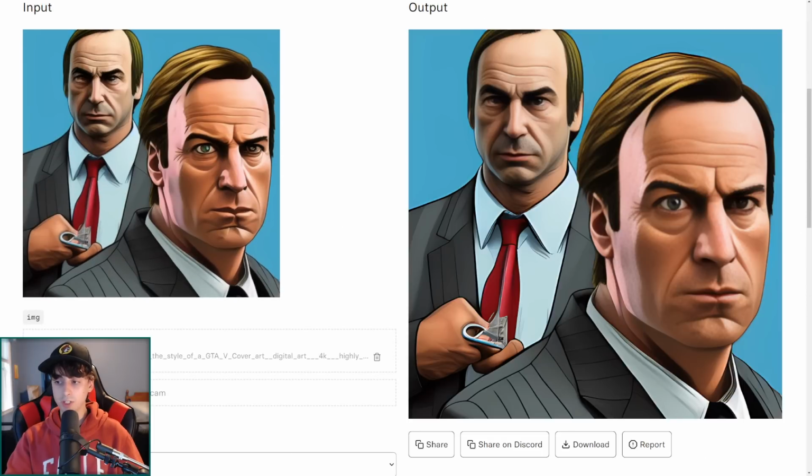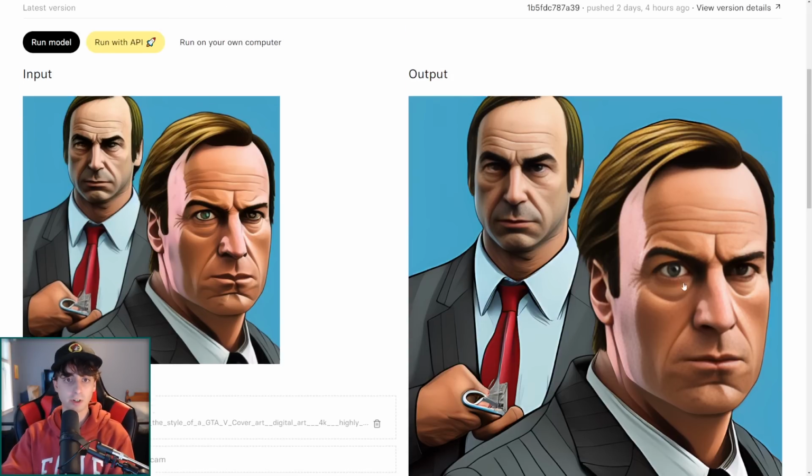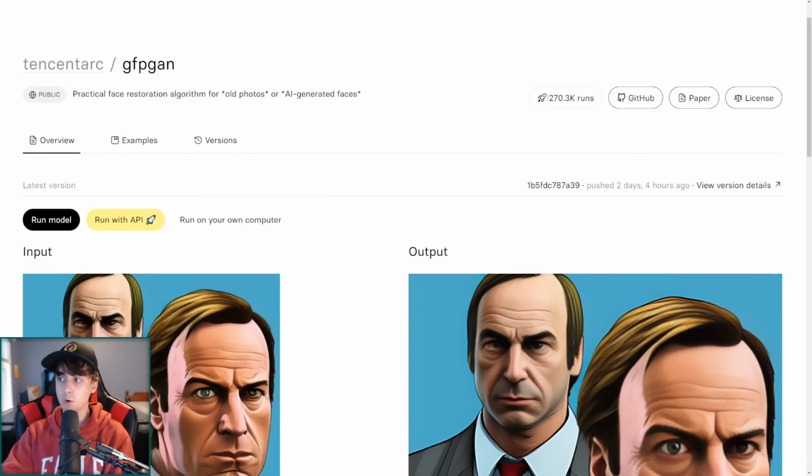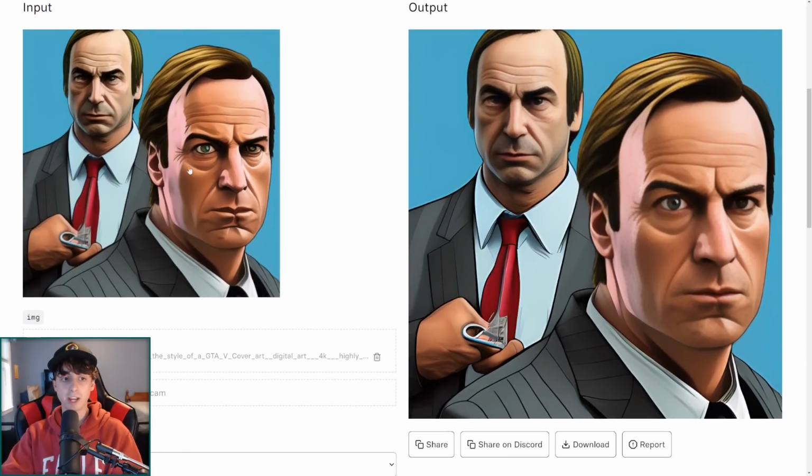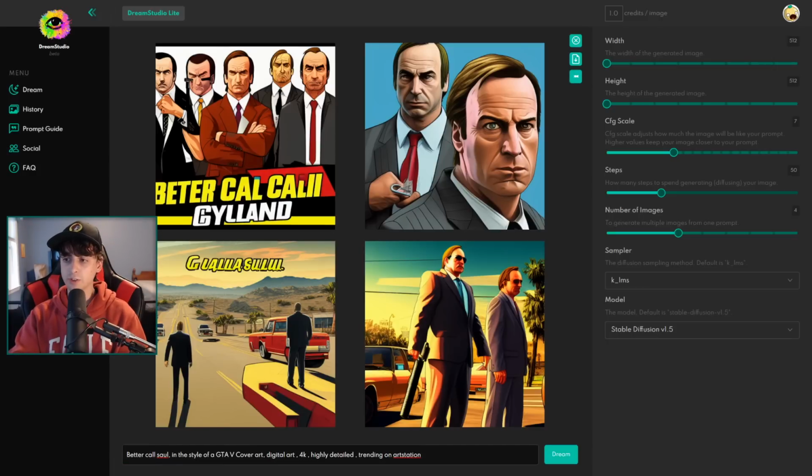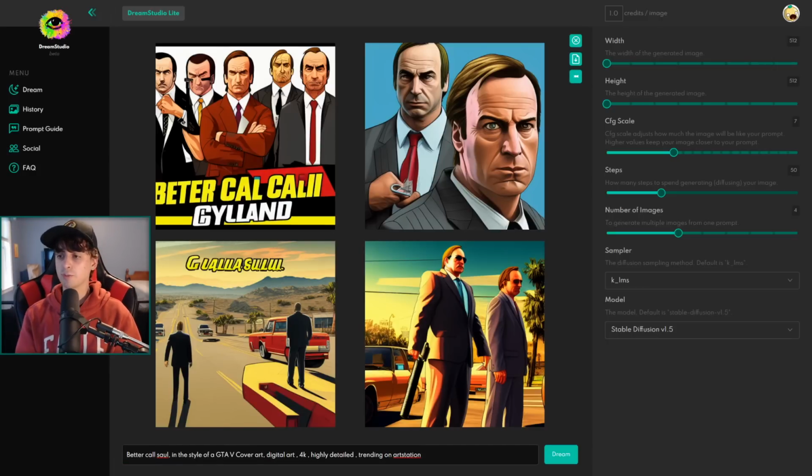Very quickly and cheaply, by the way, we've got a nice face restoration of these images, and I gotta say, they look a heck of a lot better, and the upscaling isn't too bad either. So this is like a built-in upscaler and face restorer. I highly recommend testing this one out. It's very popular here on replicate.com right now, with 270,000 runs. You can see this really did quite a lot of work for Saul here, getting a nice image of his face. So that was a little tidbit, a little trick for you guys to use with any Stable Diffusion generated faces or even dall-e faces. And this is running obviously in the new 1.5.